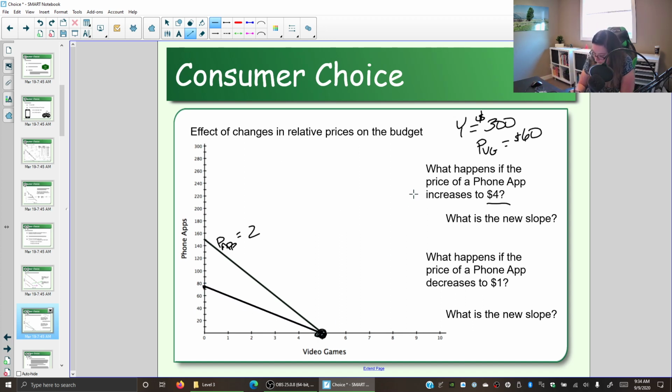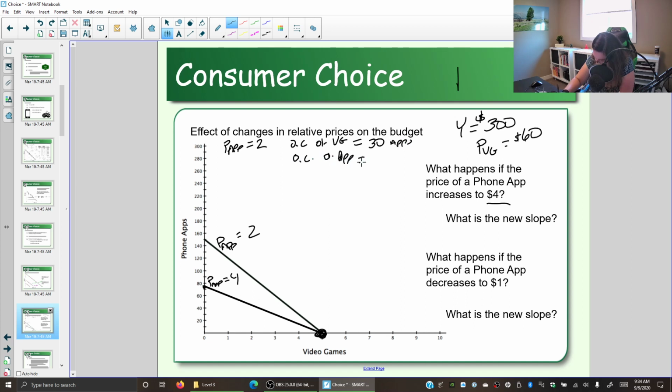So what has happened? Price of app equals 4. So what has happened to the budget line? Unlike with the income, it didn't just shift in and out. What happened is the slope has changed. So what that means is there's been a change in the opportunity cost. So before, when the price of an app was $2, the opportunity cost of a video game was 30 apps. And the opportunity cost of an app was 1/30